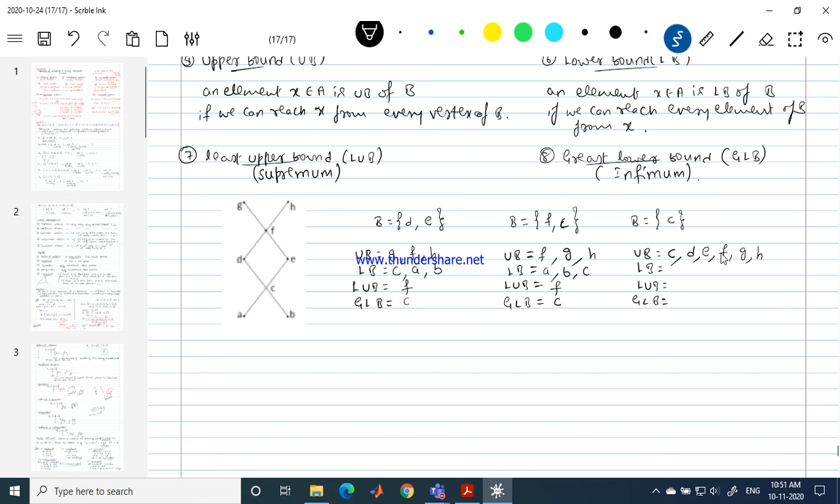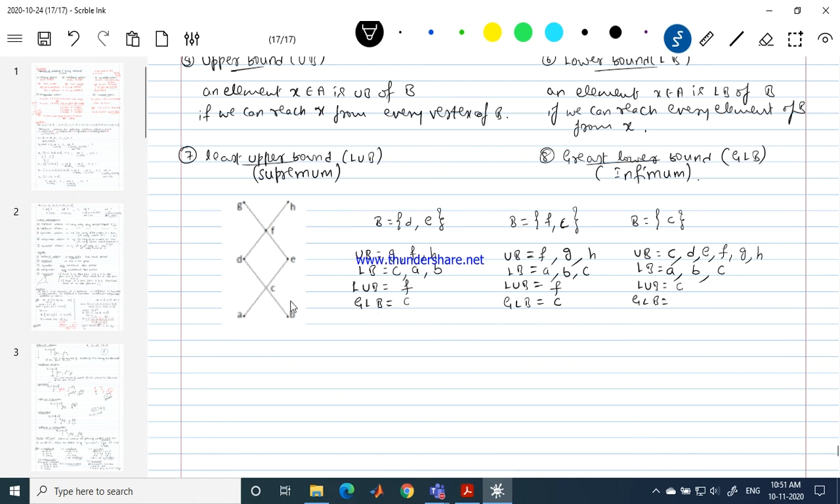Now which are the elements from which I can reach C? From A I can reach C. From B I can reach C. From C I can reach C. Now identify the least upper bound. These are all the upper bounds. Out of which is the least? C is the least, because I can reach all the remaining elements of this set starting with C.